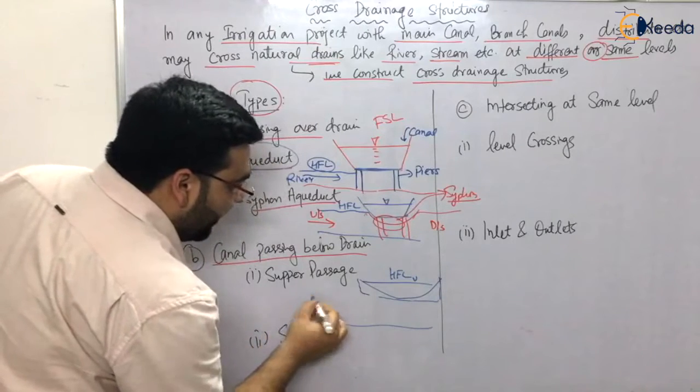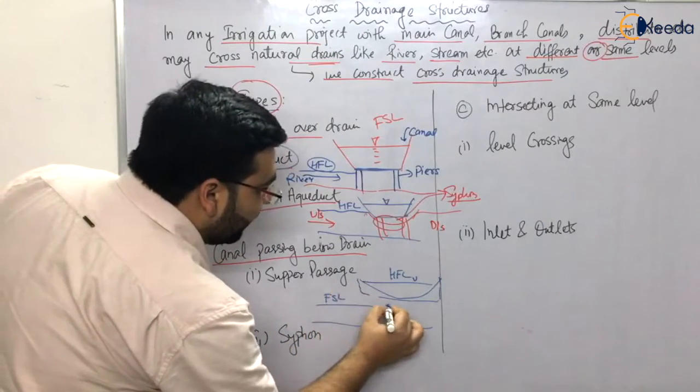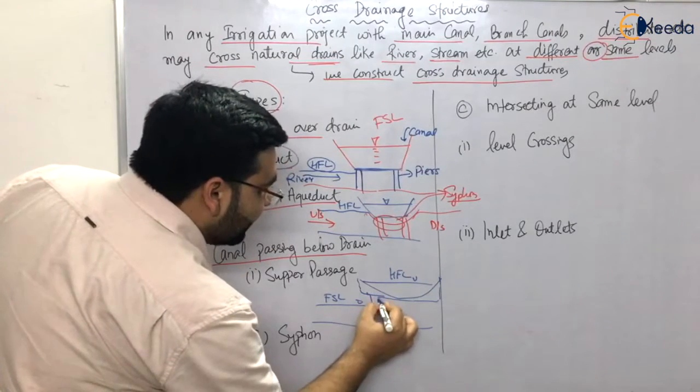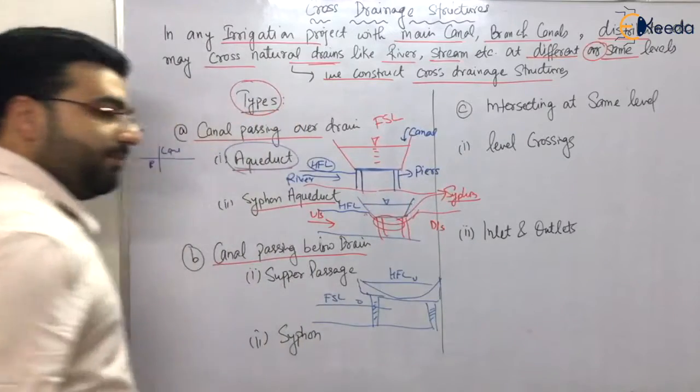Below the river we have the canal. Let us say that this is the full supply level of the canal, FSL of canal, and we have piers here. These are the piers on which we have the river, right?